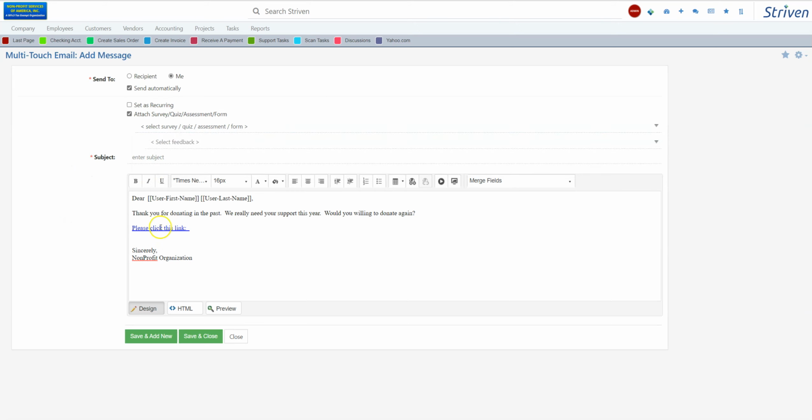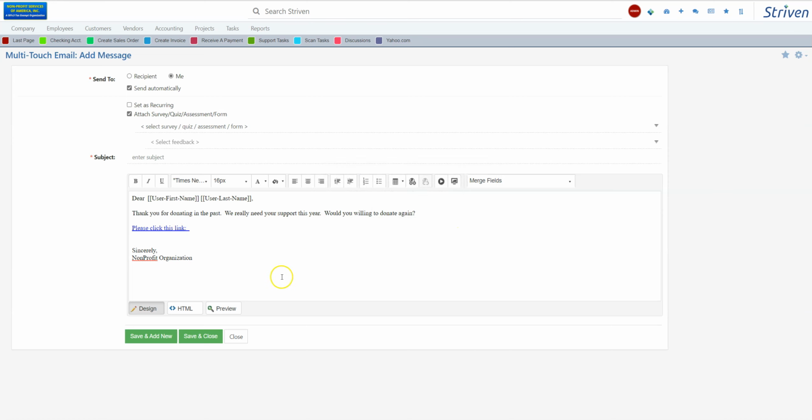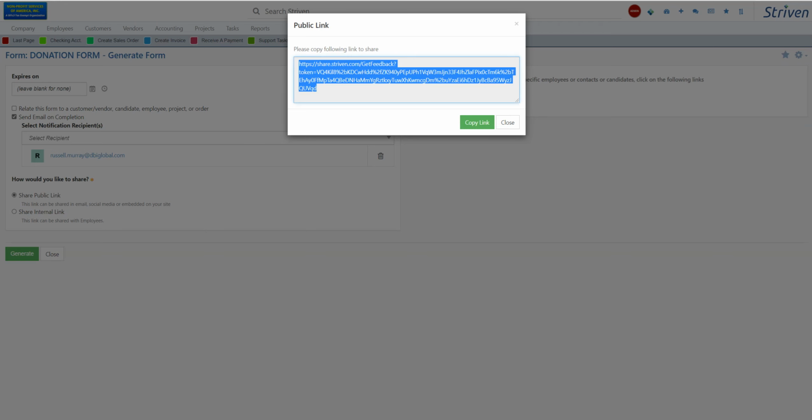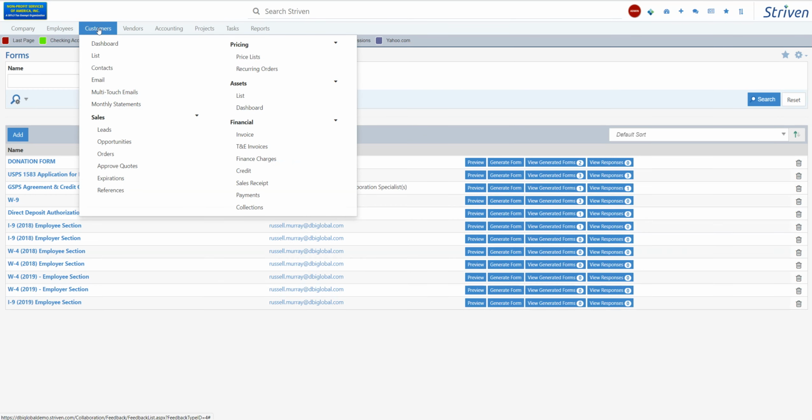In this case, this link here, they would click on that and it would take them to that form, and then they could put in the information that they want to make for their donation. So that's just to give you an idea on how that works. And we'll get rid of this.